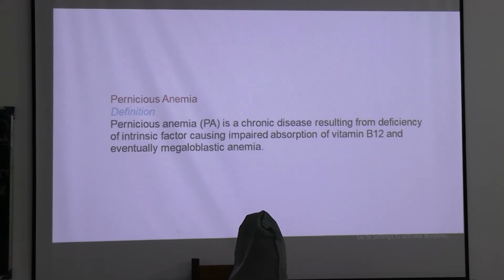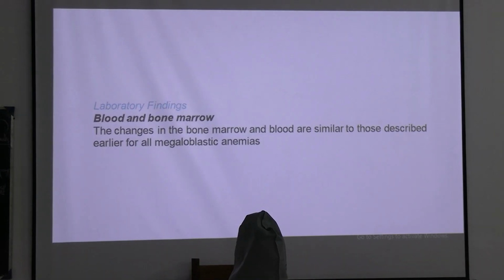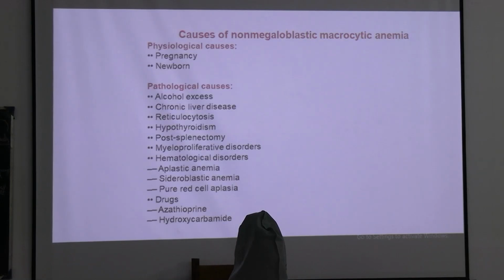Pernicious anemia is a chronic disease resulting from deficiency of intrinsic factor causing impaired absorption of vitamin B12 and eventually causes megaloblastic anemia. So the changes in bone marrow and blood are similar to those described for all types of megaloblastic anemias.